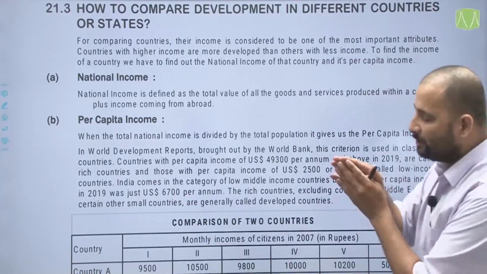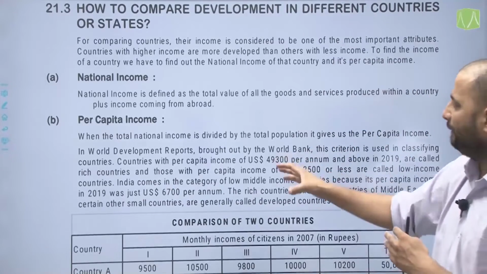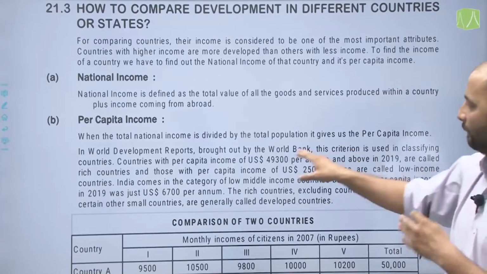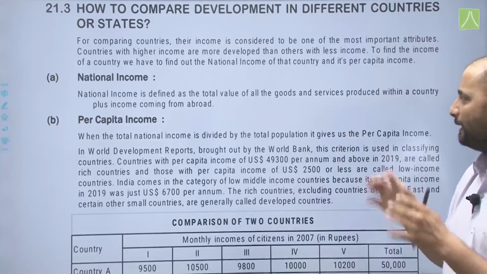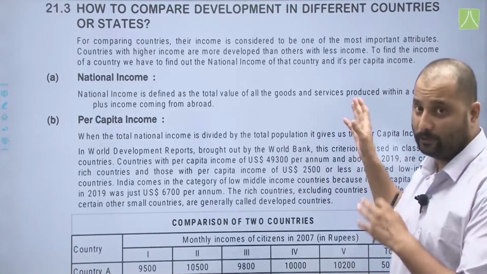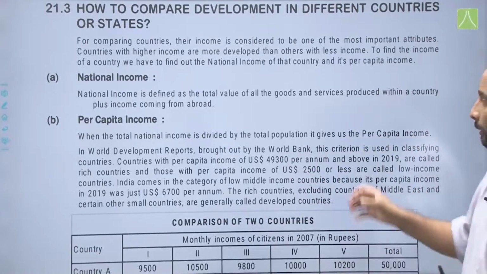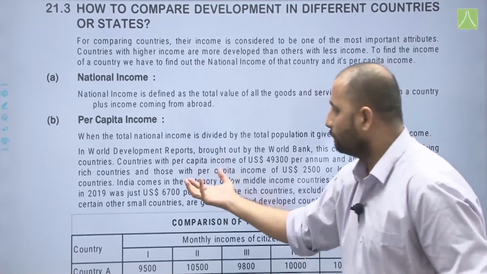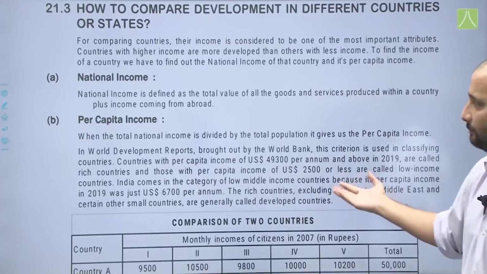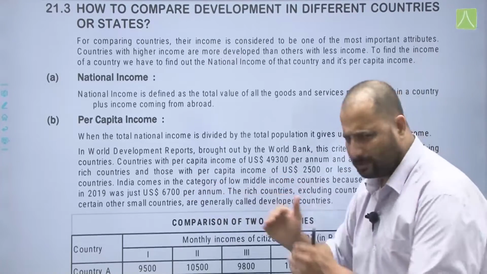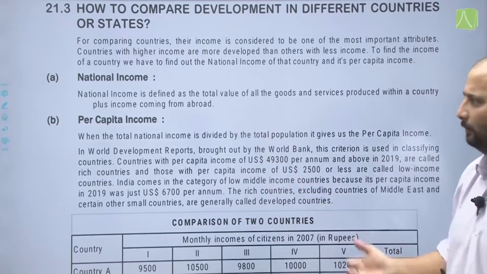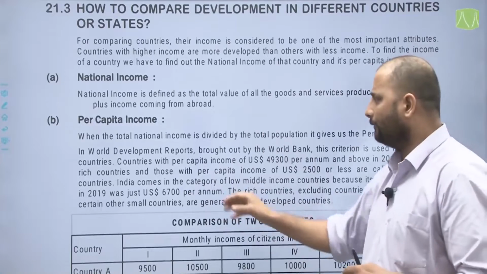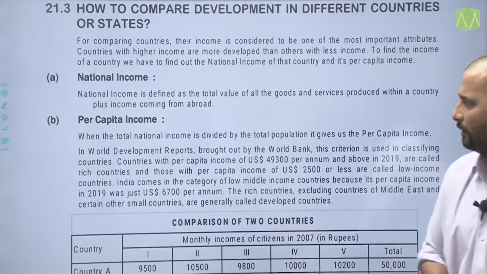Now, you can see a huge disparity between the rich countries and the others. They have a per capita income of $49,300 per annum, whereas the low income countries have $2,500 or less, and India is somewhere just above. Therefore it is referred to as a low middle income country, with $6,700 per annum.